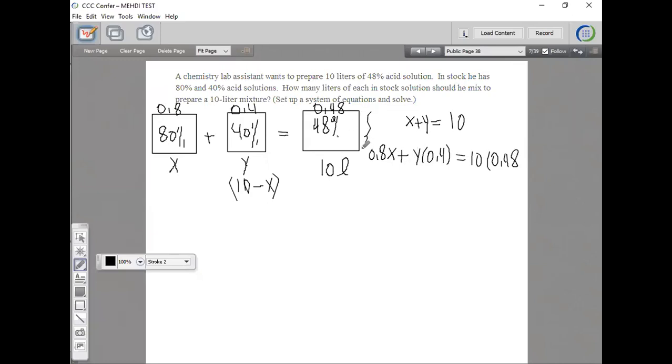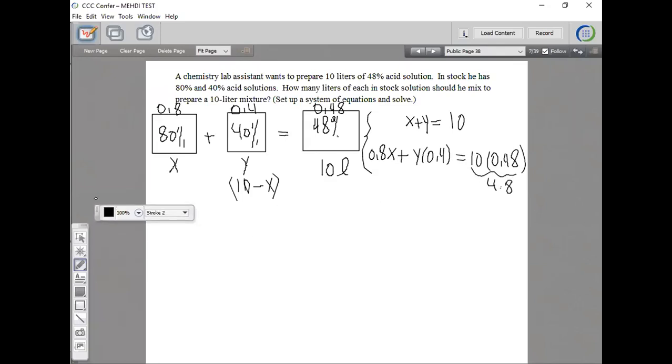These are my two equations and two unknowns, really. I can use a substitution method or addition method to solve for this. But before I do anything, let's multiply 10 by 0.48, and that gives you 4.8. Now, remember when you're solving two equations and two unknowns, the best is to not have decimals.